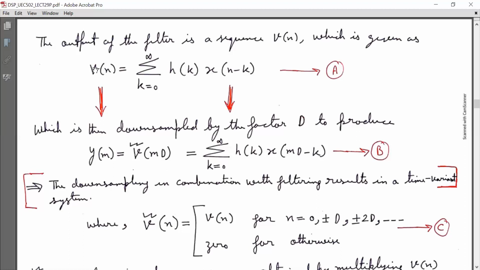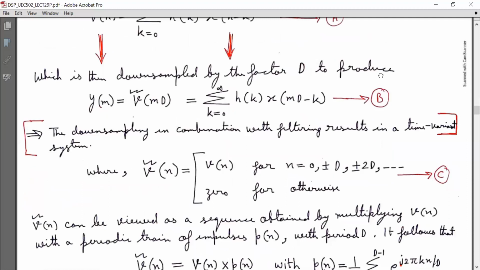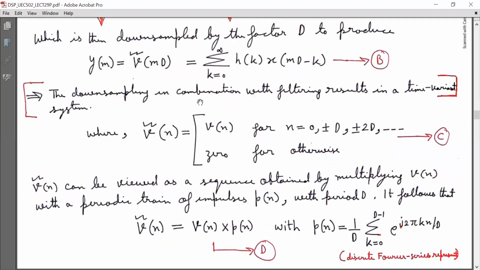Now v(n) is passed through a downsampler, which is then downsampled by the factor capital D to produce y(m) equal to v(mD) equal to summation k running from 0 to infinity h(k) x(mD minus k), mark it as equation B. The downsampling in combination with filtering results in a time variant system, where v bar(n) is equal to v(n) for n equal to 0, plus minus D, plus minus 2D, and 0 otherwise, mark it as C.